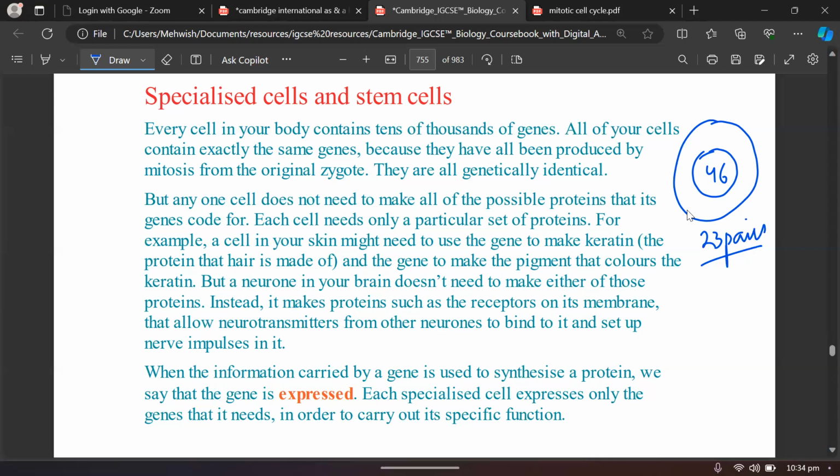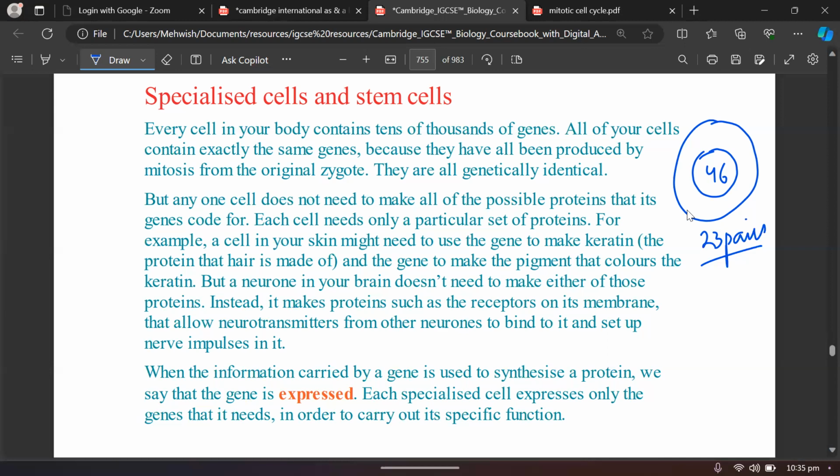It's because there are some genes. Although every cell of our body has got the complete set of genes, because they are diploid cells, they have got the ability to develop into a new individual, like our zygote did.